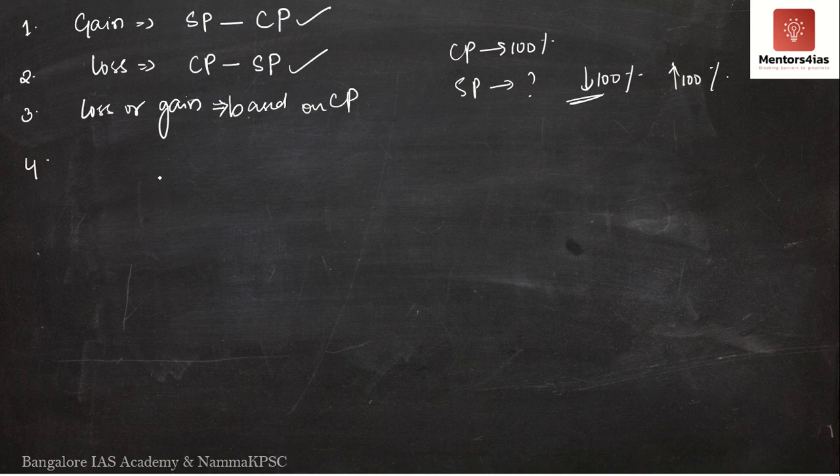Fourth, how do you calculate gain percentage? Gain percentage is nothing but gain into 100 divided by cost price. I told you it is always based on cost price. Therefore, gain percentage is nothing but gain into 100 divided by cost price.